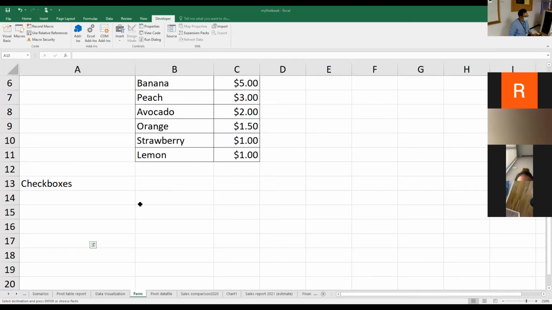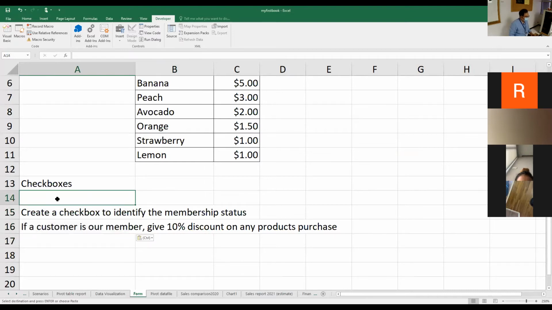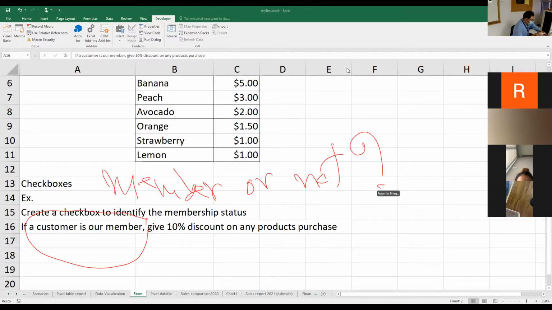In this one, assume that we have to give a discount to our customer. Assume that we are running a supermarket as well, and for any customer of ours who is a member, we will give him or her a 10% discount on any product purchase. The point here is whether that customer is a member or not.